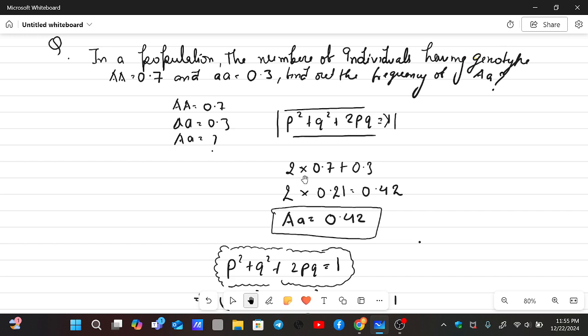So 2 into 0.7 plus 0.3. So heterozygous individuals come out as 0.42. Now we have received the heterozygous data, that is 0.42, by multiplying p and q into 2.